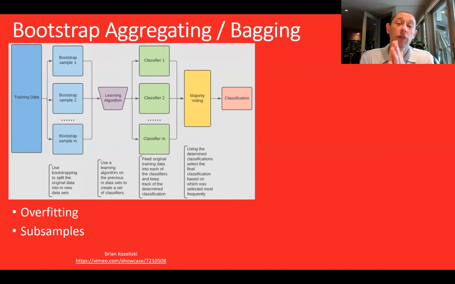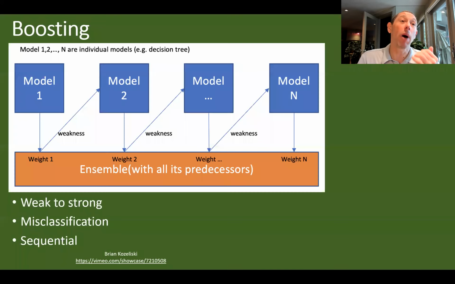There's something called bootstrapping or bagging. This is realizing that as our models get more sophisticated, there's a tendency to overfit that increases. The idea there is that our model is perfectly tailored to what we've already seen, and it's going to be bad at predicting the future. So instead of looking at the full sample, we're going to randomly pick subsamples. And we're going to build models off all these little subsamples, and we're going to find a model that best puts them together. The idea being that if it works on all these little subsamples and we put it together, we're going to have less overfitting in our model.